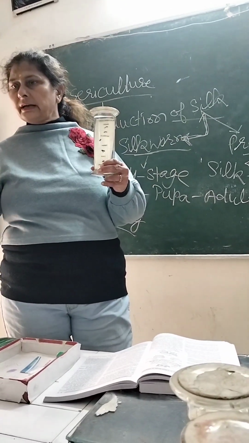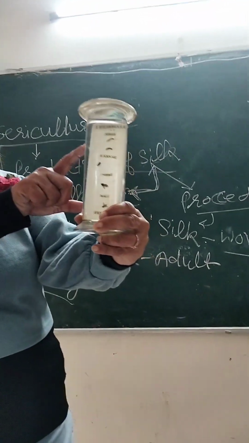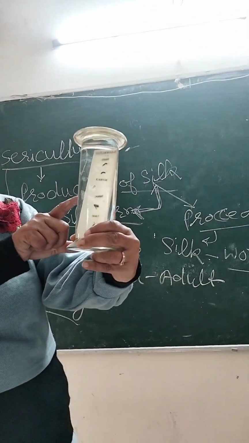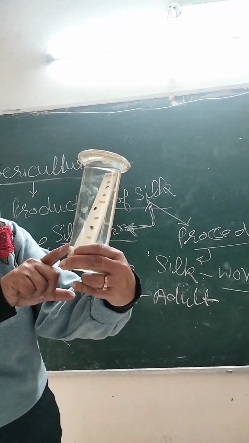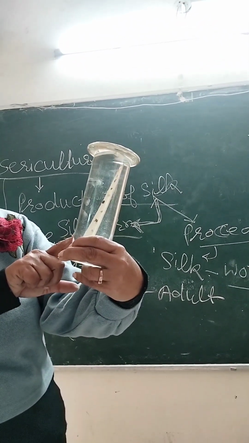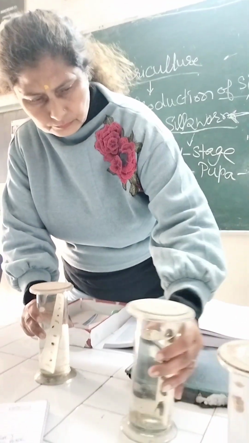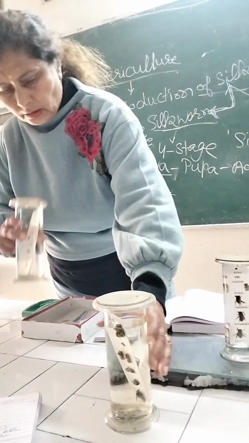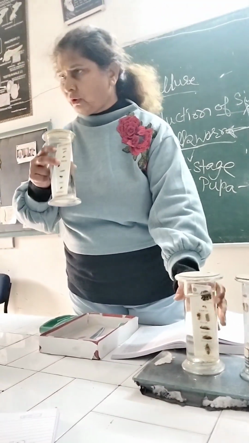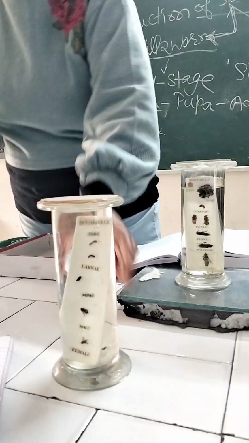That means for the sericulture industry, this is the larval stage. This is the pupal stage, and the last one is called adult. I think it is clear to everyone.